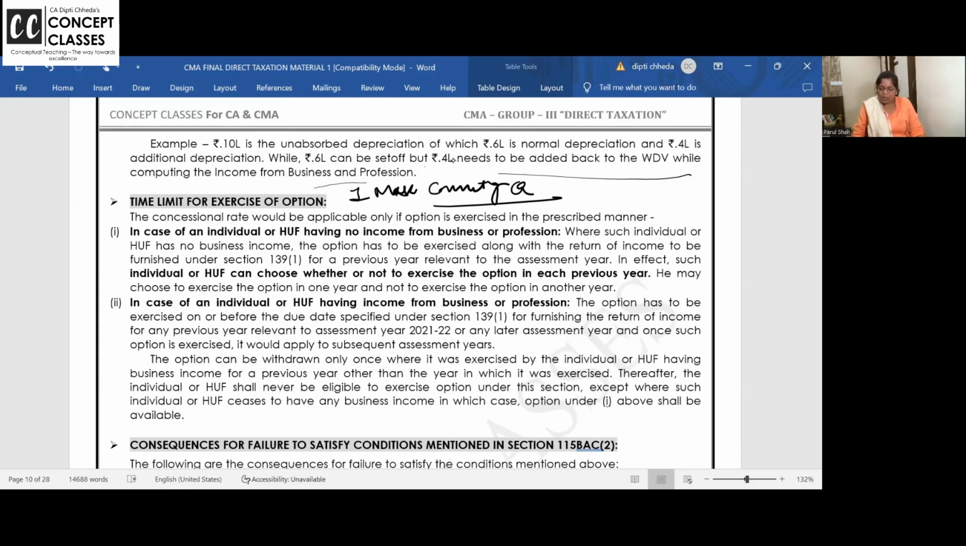Concessional rate would be applicable only if option is exercised. In case of individual and HUF not having business income, the option has to be exercised along with return of income for previous year. In effect, such individual can choose whether or not to exercise the option in each year. Every year, he may choose in 1 year and may not choose in another year. Clear or not? If you're not having business income, salary, house property, other source, capital gain, you can decide every year, okay, this time I'll go for alternative. This time I'll go for the old one, new one, old one. You have a choice every year.